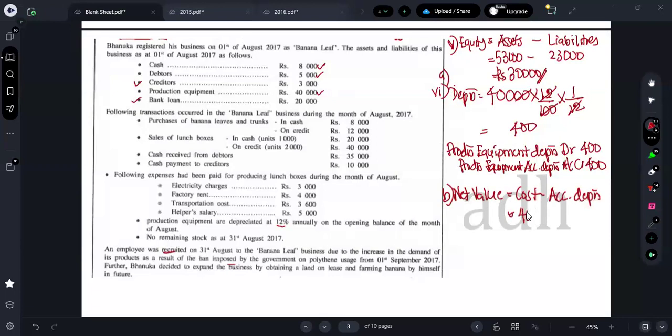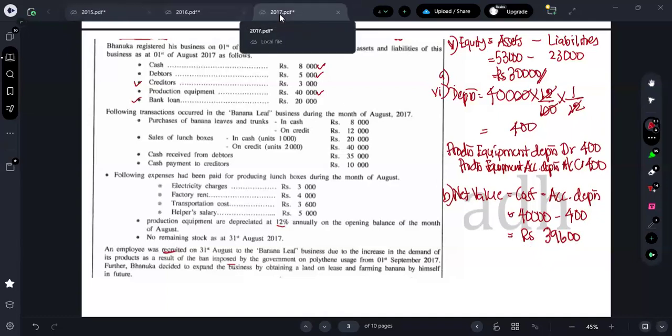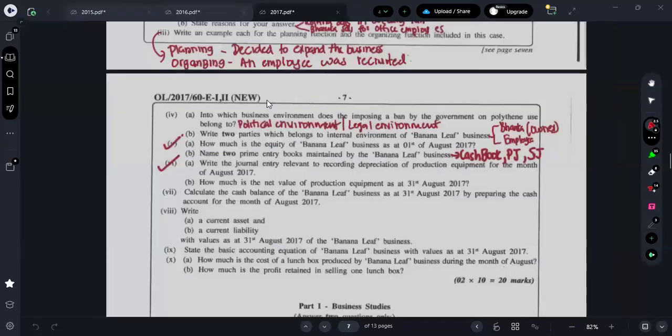Cost of the production equipment is 40,000. It should be minus, right? Cost minus accumulated depreciation. What's the depreciation we found? Depreciation we found is 400. So 40,000 minus 400. What's the answer? 39,600. This is the carrying amount, or you can say net value also. So that question is also done.